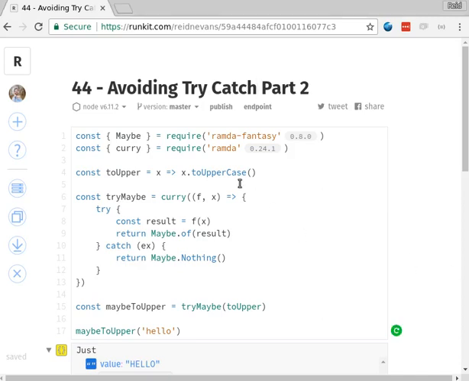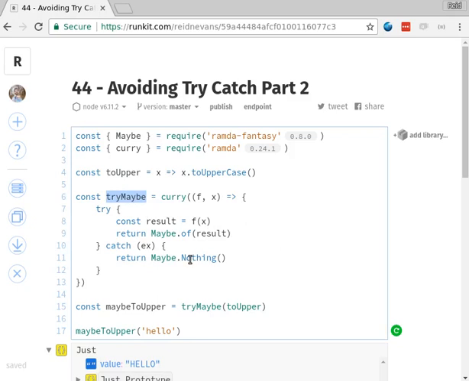We're going to talk about avoiding try-catch. This is part 2, an extension of episode 43. In this case, we're going to revisit our try-maybe function that we created. Rather than having it all split up, I've got it all nice and concise here.